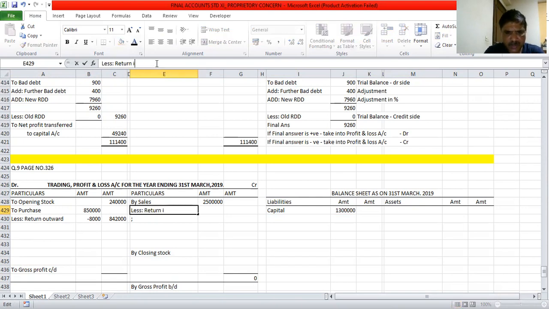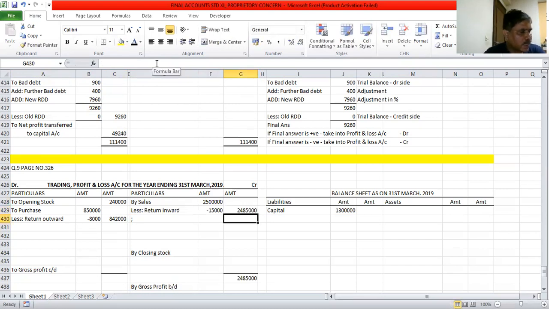Less return inward. The amount they have given us is 15,000, minus 15,000. So in the outer column it comes to 24 lakhs 85,000. I hope I'm correct. Yes.